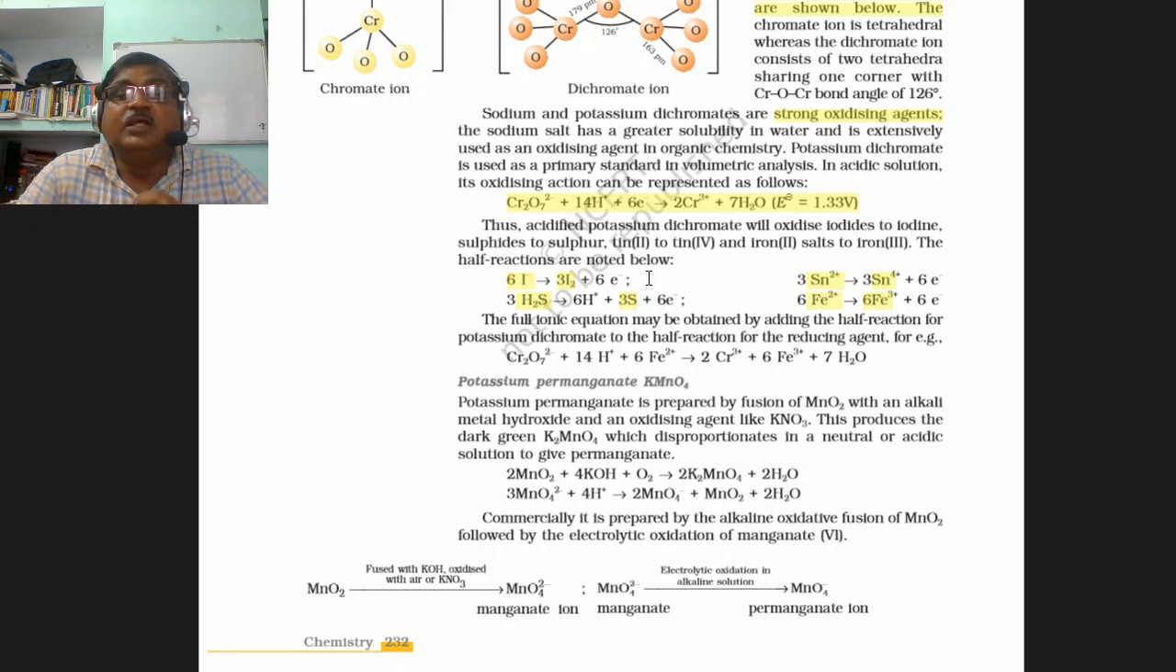Ionic equations can be obtained by adding the two equations. They are called half equations, first half equations and second half equations.